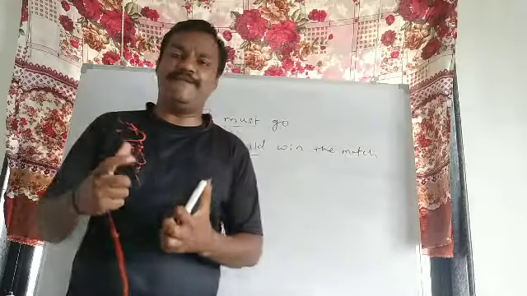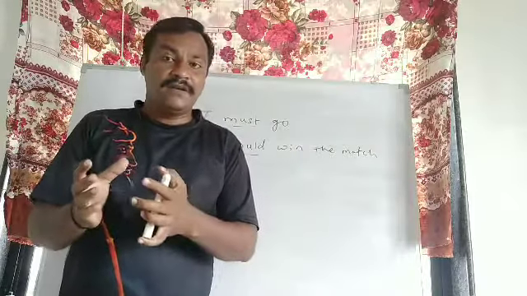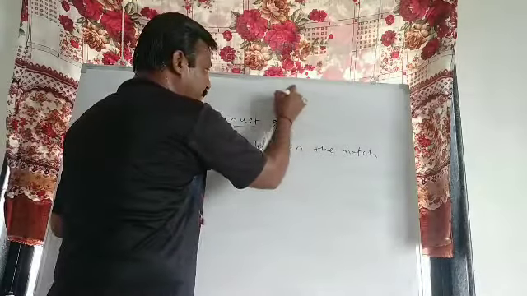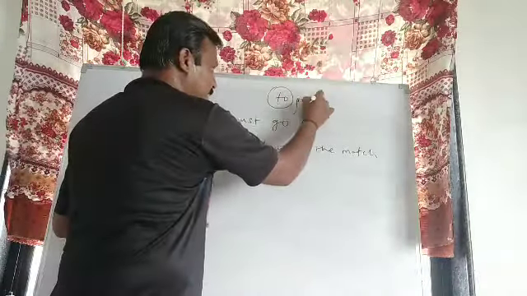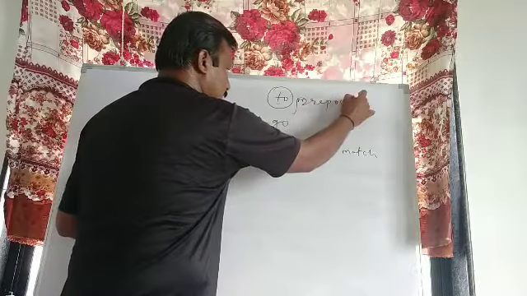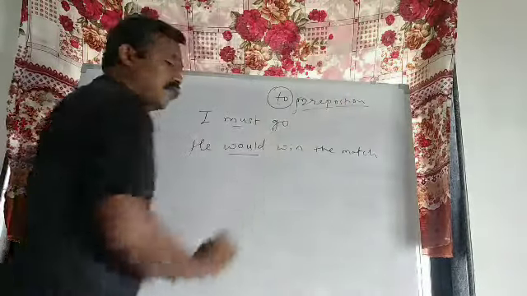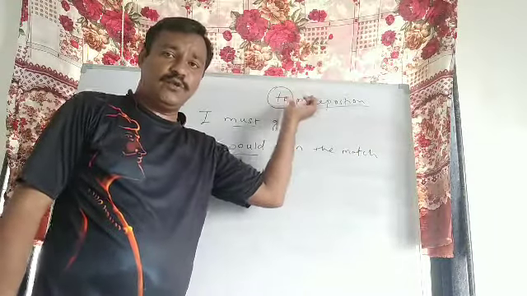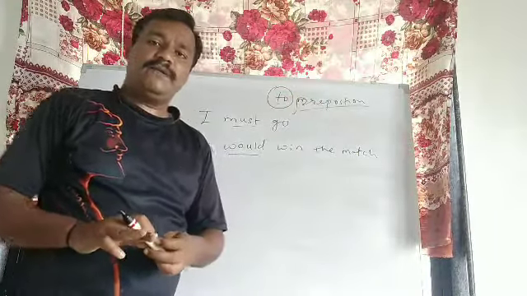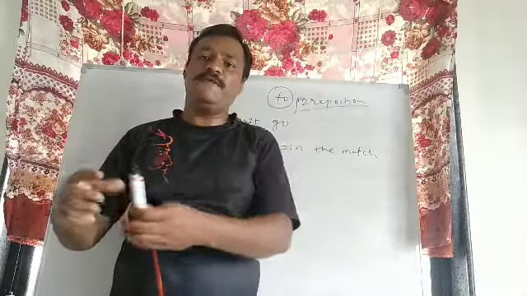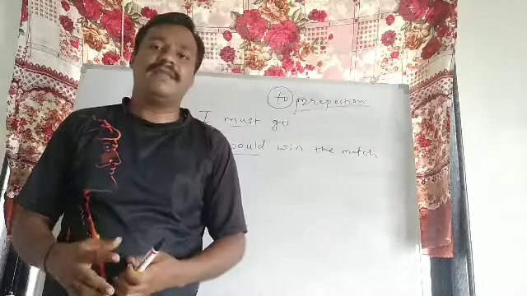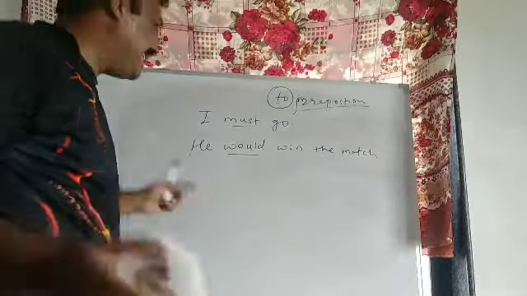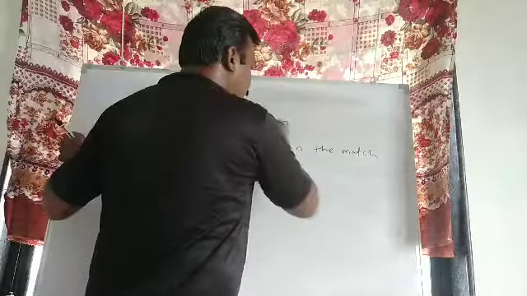Easy to identify infinitive from the sentence, because infinitives are always, most of the time, they are used with this preposition "to". Which preposition is used for formation of infinitive? That is "to". Whenever you find "to" before that verb, it is infinitive only. Clear? So, next non-finite verb, that is gerund.